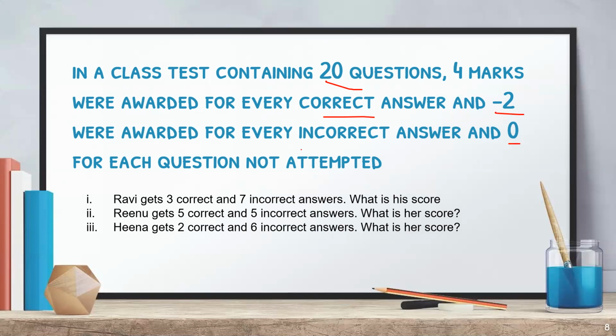Okay, and 0 marks for the questions that are missed or not attempted, मतलब जो नहीं solve किए questions, जिनका आंसर नहीं लिखा. Those questions के लिए they have awarded 0.